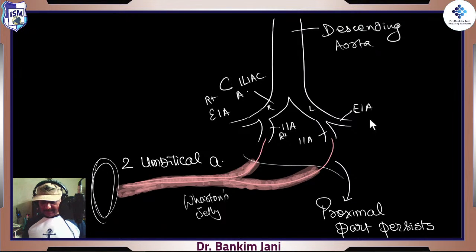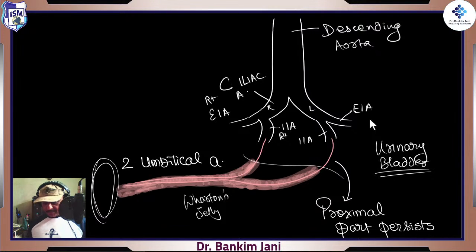So this internal iliac would say, okay, whatever has happened, now we are not needed, but there is someone who is really needing us. And who is that? He'll say this is the area where the urinary bladder is. This urinary bladder is requiring some blood. So why don't we use the rest of our arterial portion for that?